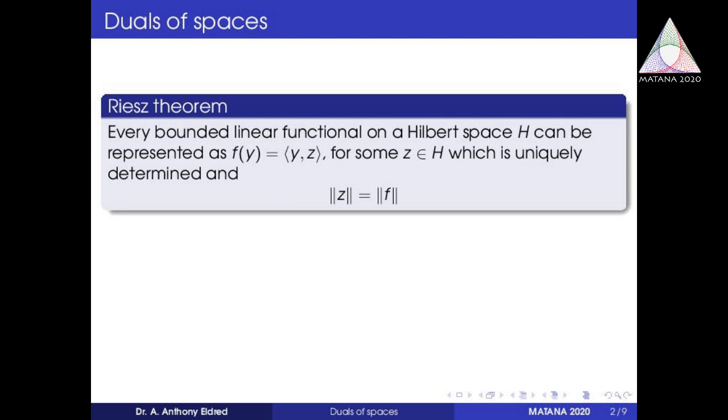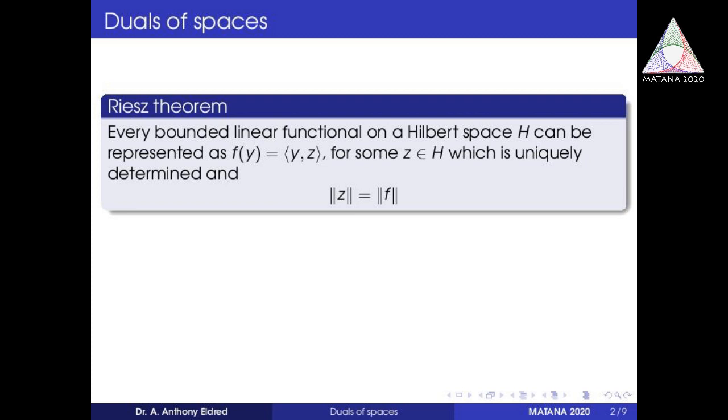Now the Riesz theorem states that every bounded linear functional on a Hilbert space H can be represented as f of y equal to inner product y comma z for some z belonging to H. Now this z is uniquely determined for a given f.